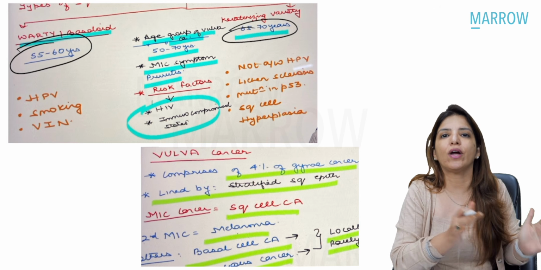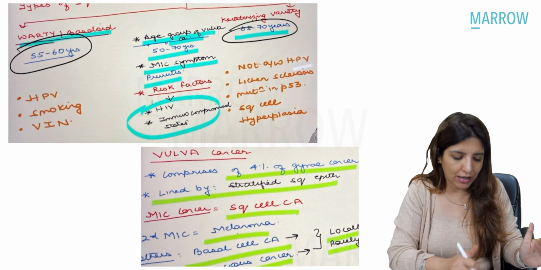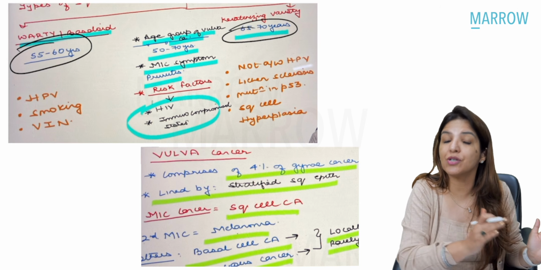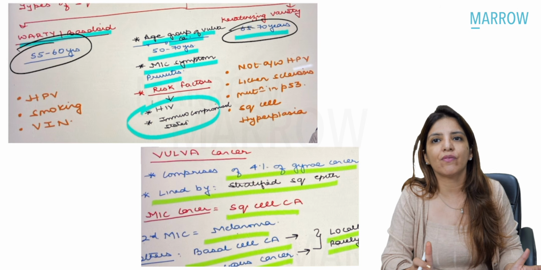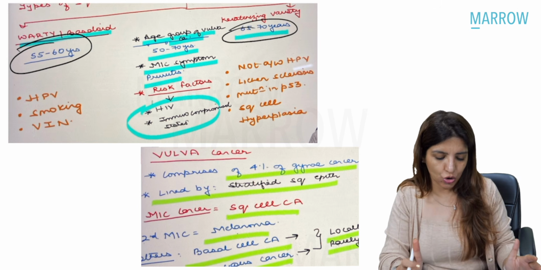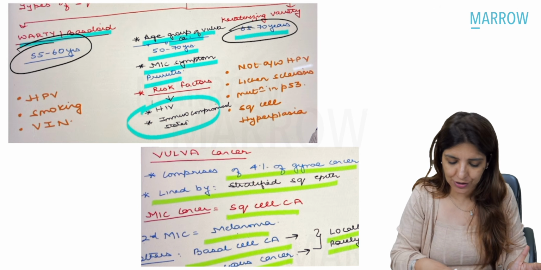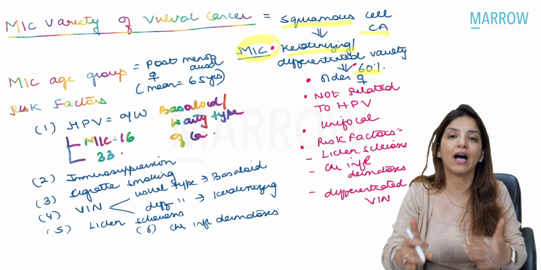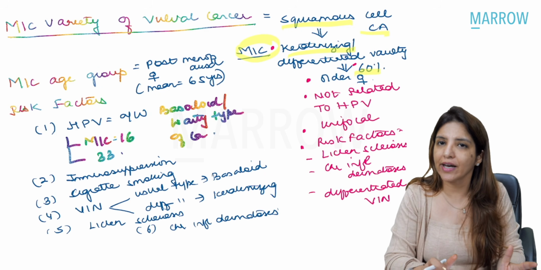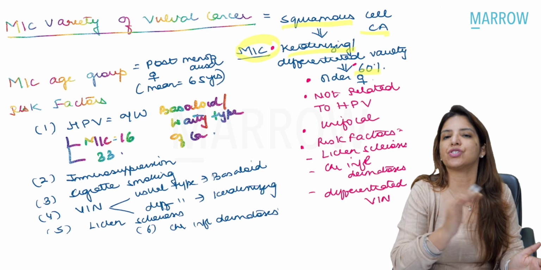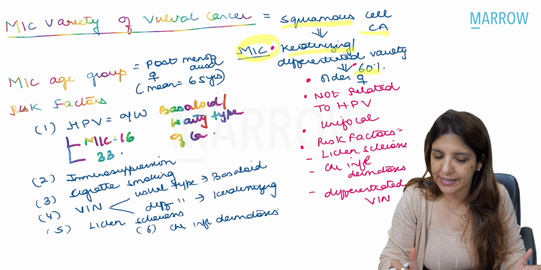But then basaloid variety will be seen in a slightly younger age group, that is 55 to 60 years, whereas the keratinizing variety will be seen in a slightly older age group, that is 65 to 70 years, right? So whatever I am telling you about keratinizing variety, the opposite stands good for basaloid variety, right?